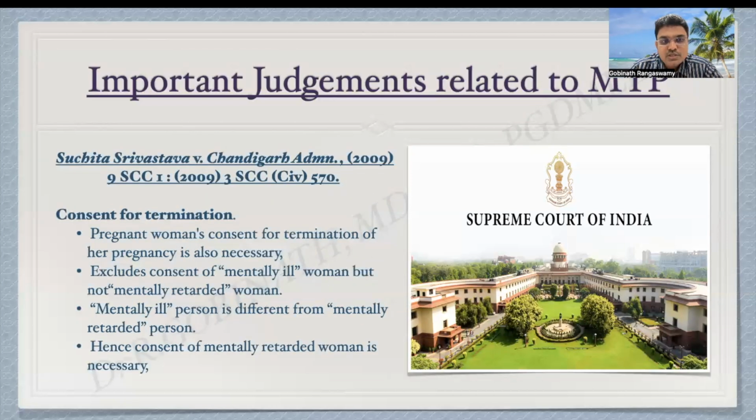In another case, Suchitra Srivastava versus Chandigarh administration, regarding consent of termination, the pregnant woman's consent for termination of her pregnancy is necessary. It excludes consent of mentally ill women, but not mentally retarded women. A mentally ill person is different from a mentally retarded person. Hence, consent of mentally retarded women is necessary. So these were the observations made by the court in the Suchitra Srivastava versus Chandigarh administration case.